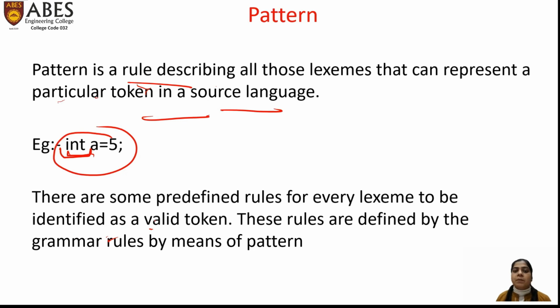In the series of compiler design, you will further see what a grammar is, what the rules are, and how we write the rules. So rules are basically grammar rules according to which we check. A pattern means a grammar rule, a set of grammar rules which checks whether this particular lexeme is a valid token or not, valid or invalid.